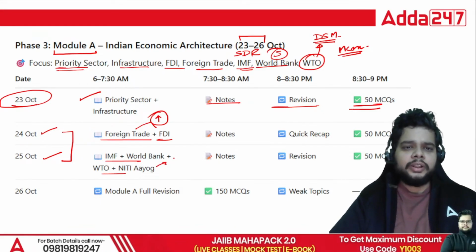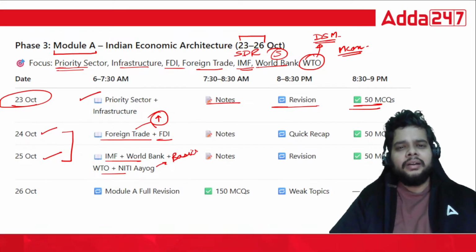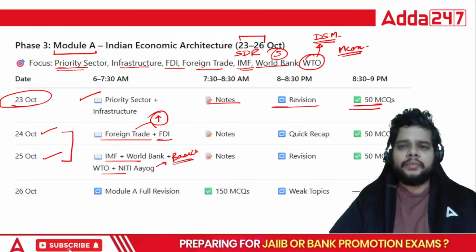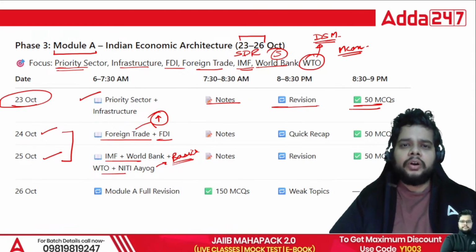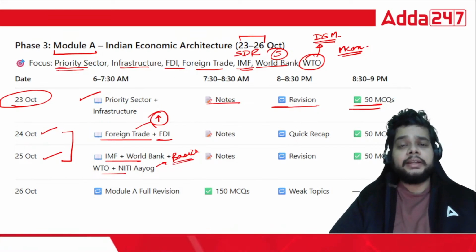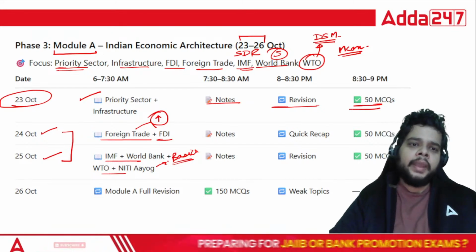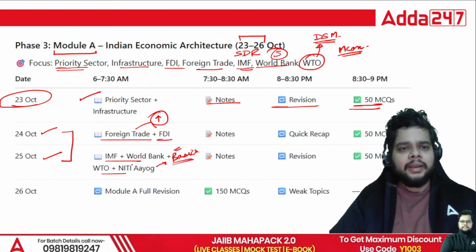Only focus on the basics. Do not indulge yourself now in how the voting rights work in the World Bank, what the voting share of India in IMF is, how the SDRs actually work, how they are allocated. No, now is not the time. Just focus on the basics. And the same goes for Niti Aayog also.